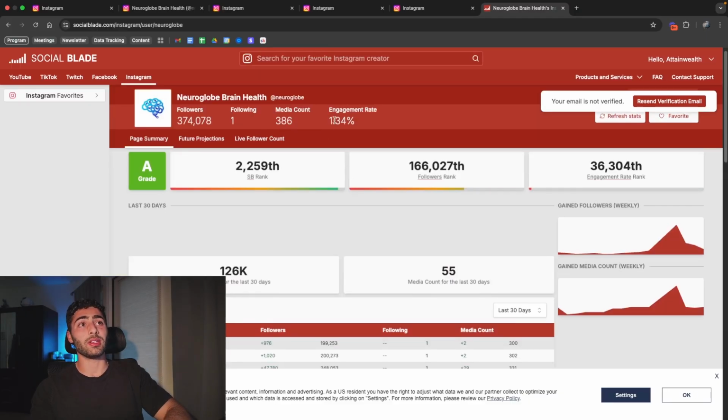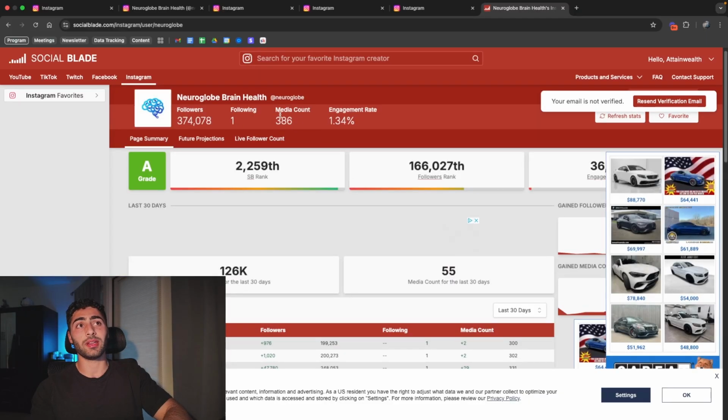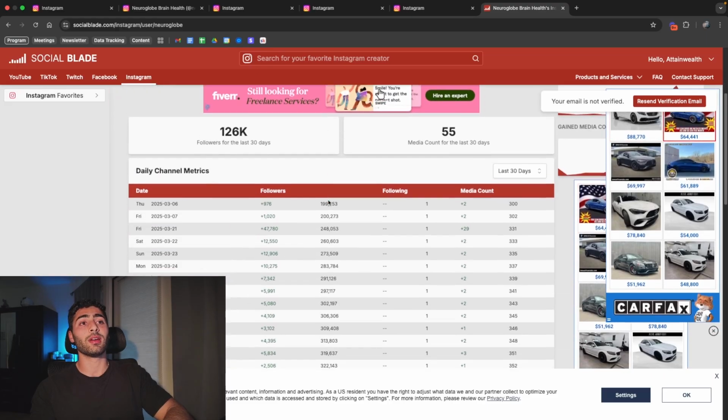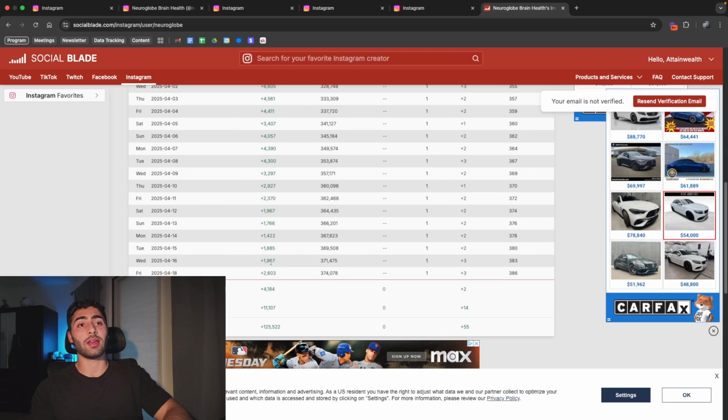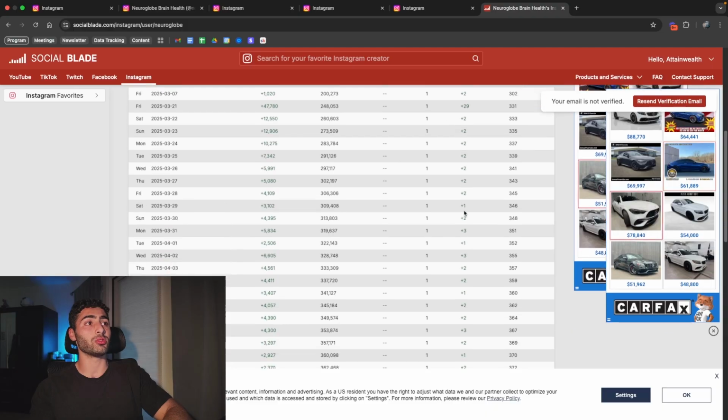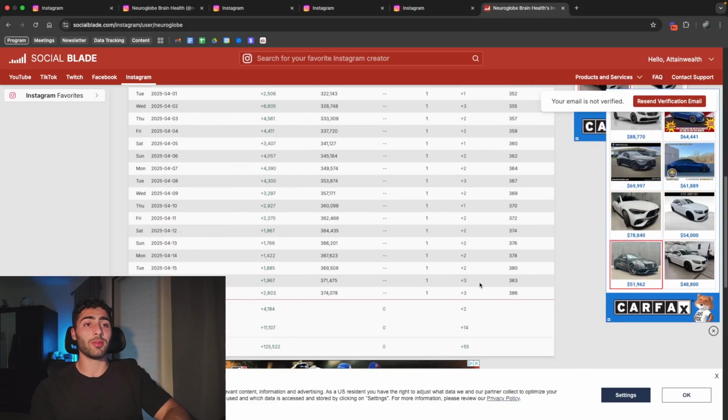And it's just going to tell you the engagement rate here, the followers, following, media count. This is the common stuff. But most importantly, it's going to show you how many followers they're gaining on a daily basis, on a weekly basis, and on a monthly basis. All right. It's also going to show you how many times they are posting per day. So that's pretty cool as well. Could give you some valuable insight and see what they're doing.